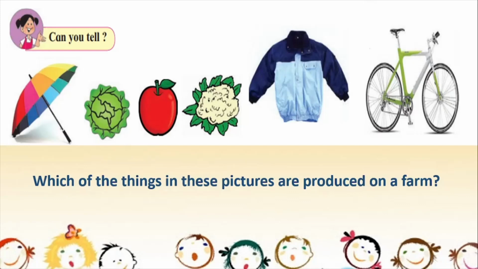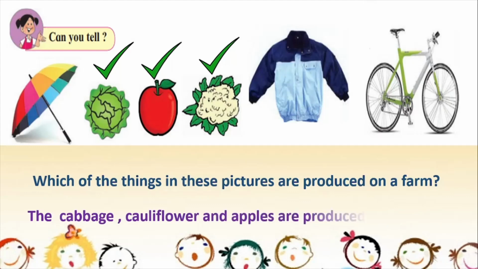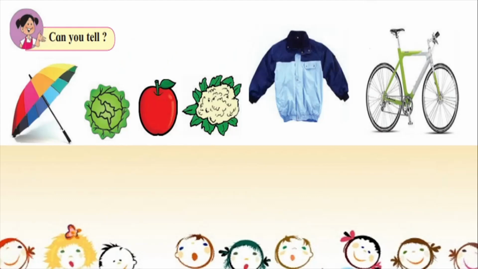So according to me, I think that a cabbage is produced on a farm, and then you have an apple which is again produced on a farm, and of course a cauliflower which is also produced on a farm. So what do you think? Just check whether your answers are matching with mine. So according to me, the cabbage, the cauliflower and apples are produced on a farm. Okay, let's go on and see what the next question for us is.